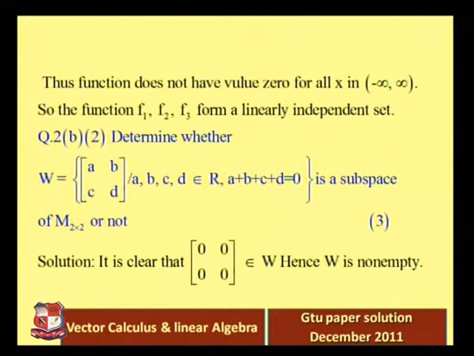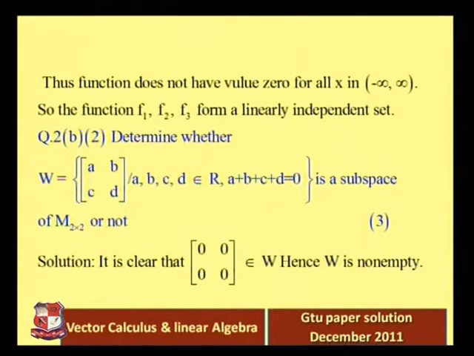Not any 2 cross 2 matrix is in the set, but only those such that A plus B plus C plus D is equal to 0. And we want to check that W is a subspace of the set of 2 cross 2 matrices or not.